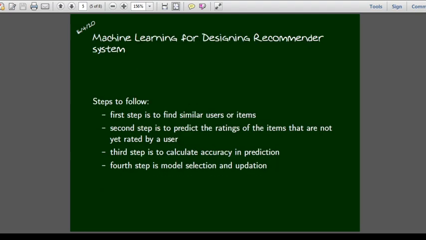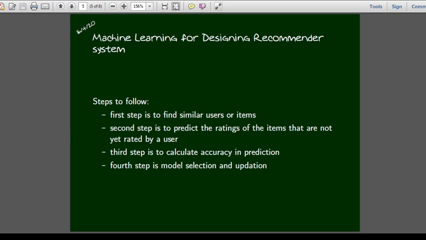Then what is the role of machine learning in recommendation system? So machine learning for designing recommender system. There are 4 main steps involved in developing machine learning algorithms. The first one is to find similar users or items.